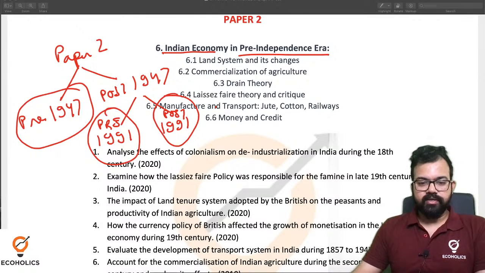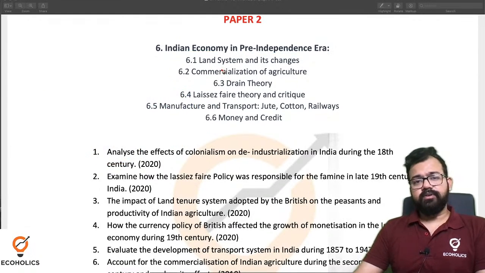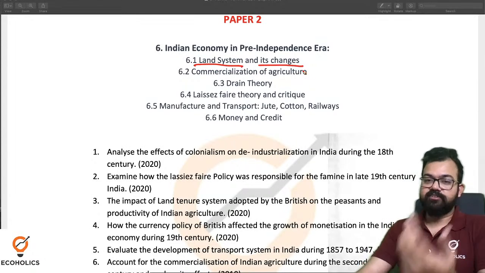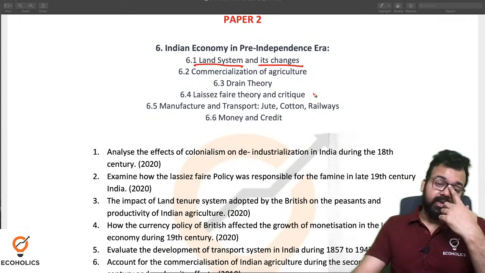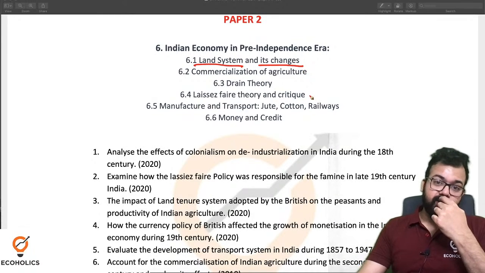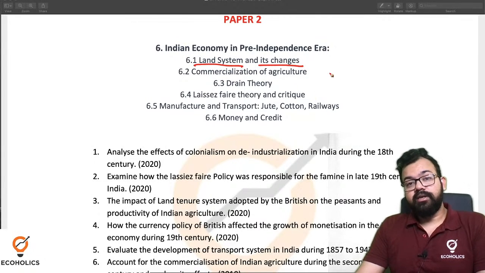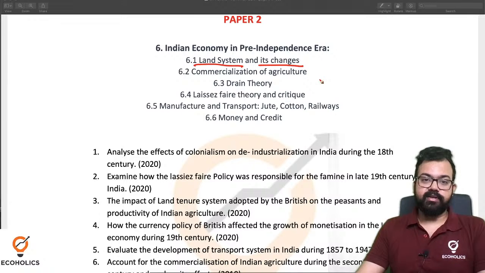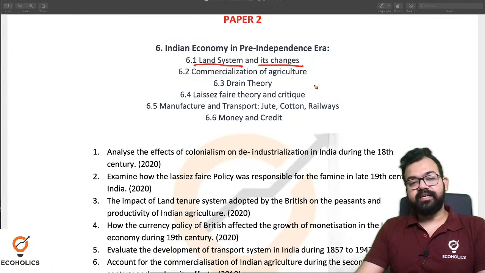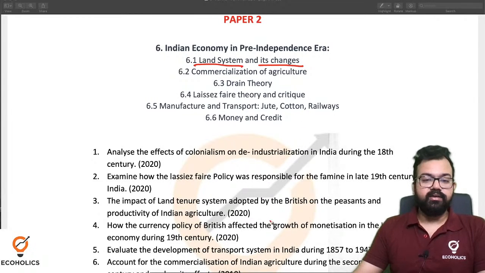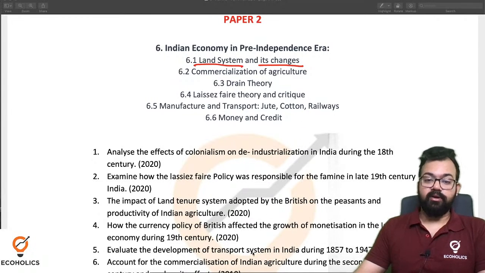Let's move on. If you can see the land system and its changes over the period of time, you must have read this in the economic history of India, mainly modern history, the changes in land like the permanent settlement, Mahalwari system, Rayatwari system.